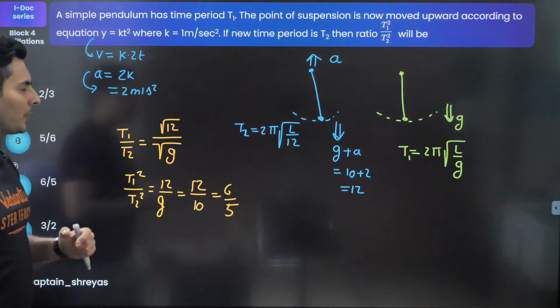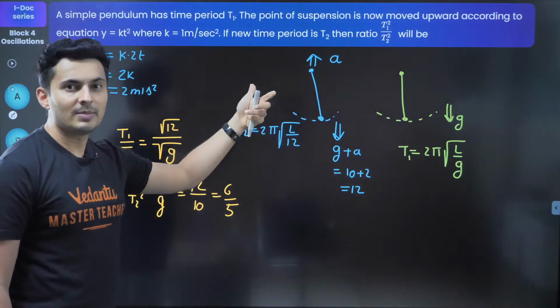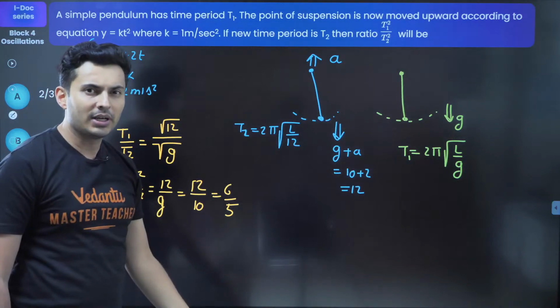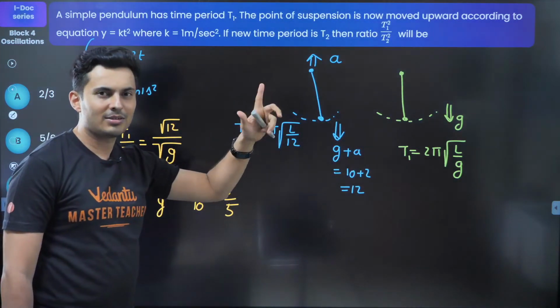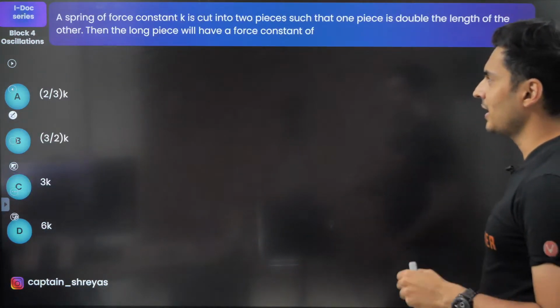Okay. So the concept here is the relative gravity. So the perceived gravity will be more when you accelerate up. But if the same question was there when it is going down, then you will do g minus a. Remember, up is plus, down is minus. That's how you can remember it. Okay. Let's move on to the next question.